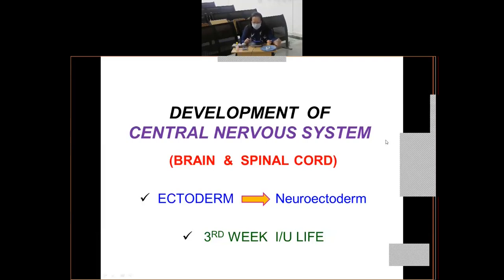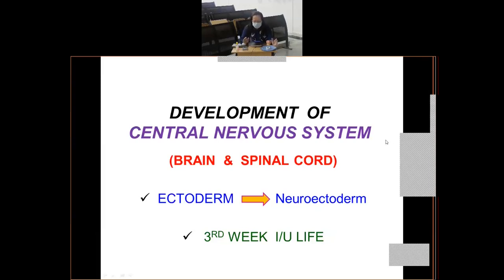And in the vertebral region, how many pairs of spinal nerves will you have? 31? Very good. So you'll have 31 pairs of spinal nerves. And besides this, you also have the autonomic nervous system, that is the sympathetic ganglia system, and the other autonomic ganglia which are present all over your viscera, inside your body. So they will constitute the peripheral nervous system. I hope this is clear. So when you talk of CNS, basically you're talking only of the components of CNS, that is the development of brain and spinal cord. Now, how does the CNS develop?